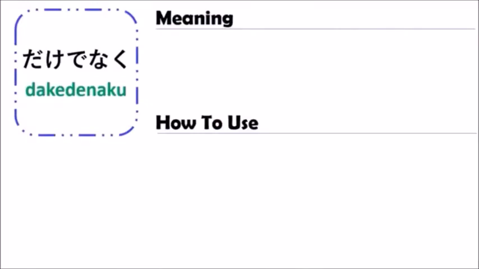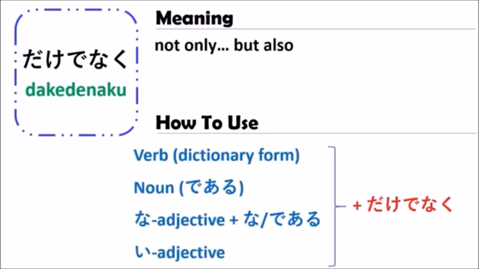Just a moment ago we learned about the grammar of dake, but now we use the negative form, dake denaku. This means "not only, but also" in English. How do we use it? It's quite similar. In Japanese, when you use a verb with dake denaku, you should change the verb to the dictionary form. But with a noun, you should change the noun to be "noun + da/de" and then dake denaku.